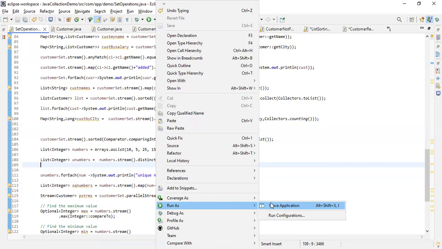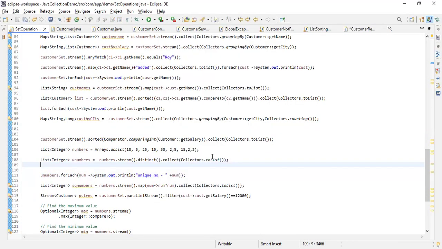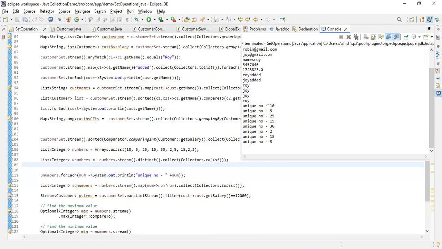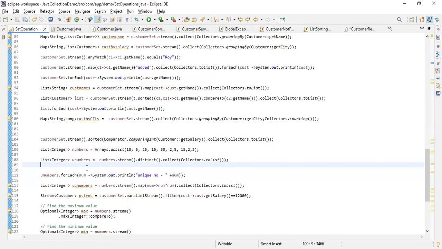I am printing many such operations here, but let's check the unique numbers. So the unique numbers, you will see 10, 5, 25, 15 like this. You see there are no duplicate numbers here. So you can remove the duplicate numbers like that if you want to, and this way you can try it.